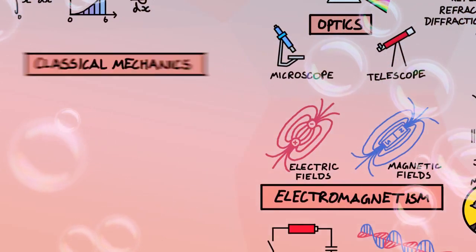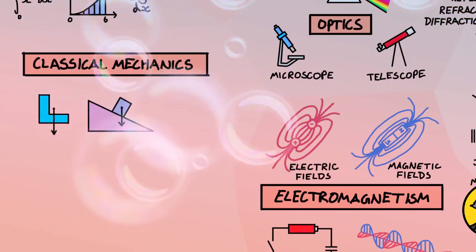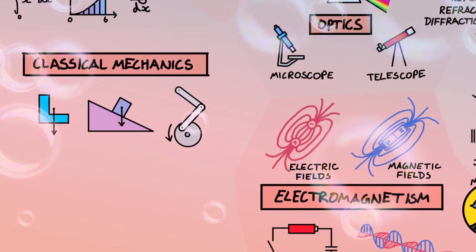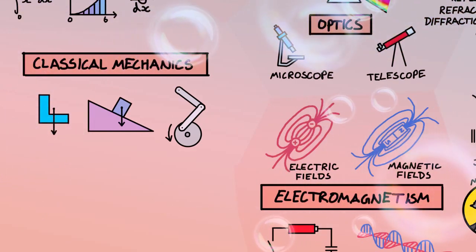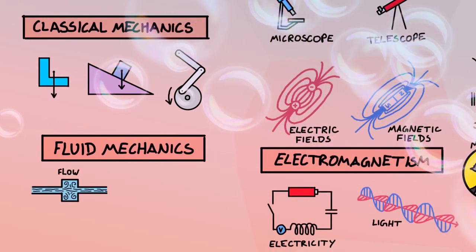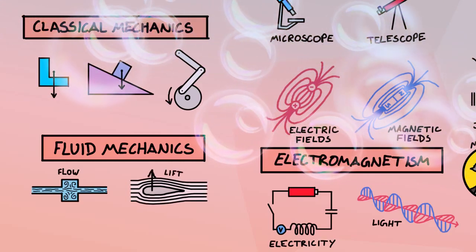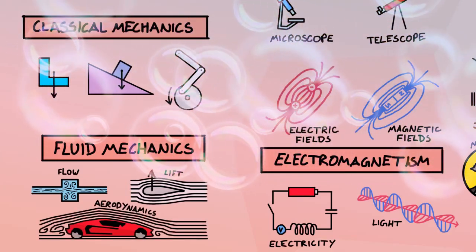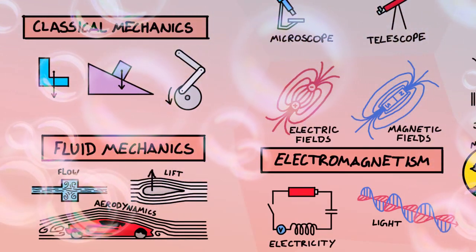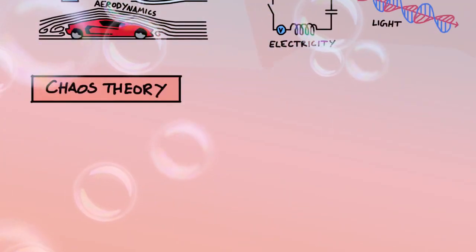Jumping back a little bit, classical mechanics is related to Newton's laws and covers the properties and motion of solid objects, how they move when forces hit them, and what happens when they are joined together, like in gears or in buildings or bridges. Fluid mechanics is the description of flows of liquids and gases. Using fluid mechanics, you can work out how much lift is generated from an aeroplane's wing or how aerodynamic a car is. Fluid mechanics is notoriously difficult, mostly because the motions of tiny things like molecules get really complicated really fast, which leads us to chaos theory.